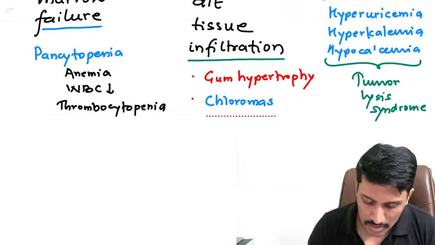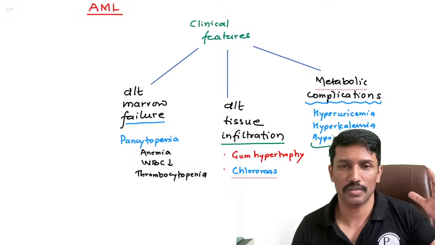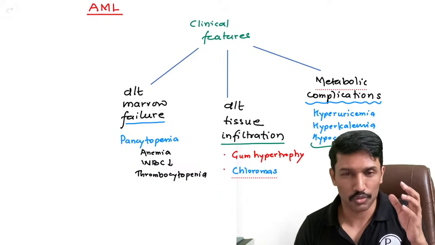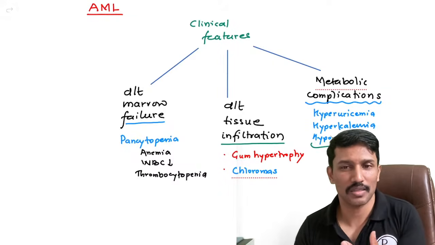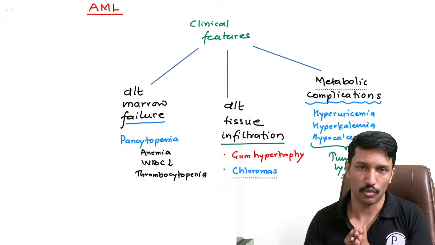So these are the manifestations we are expecting because of AML. Marrow failure and related consequences, infiltration of blasts into the tissues, and the death of blast cells, leaking uric acid, potassium into the blood, causing tumor lysis syndrome.